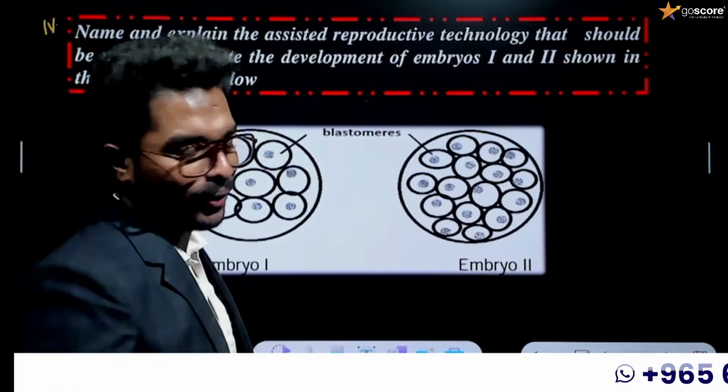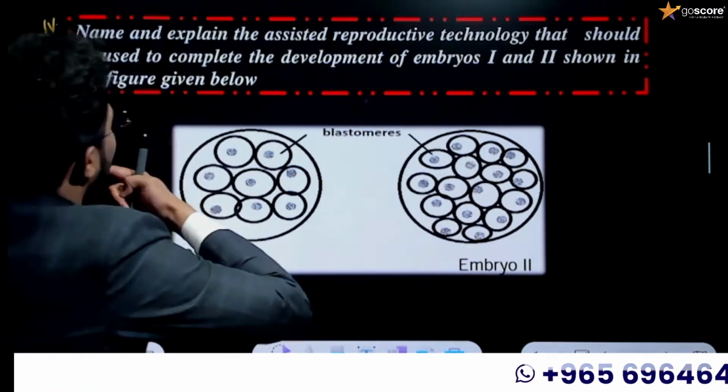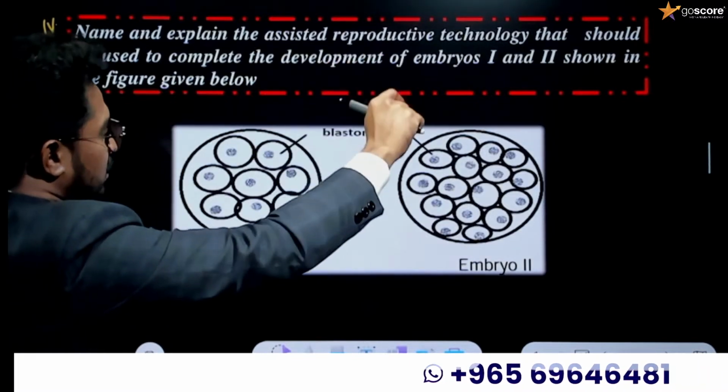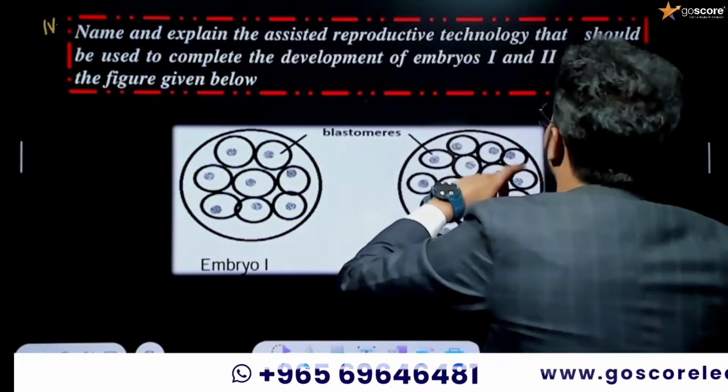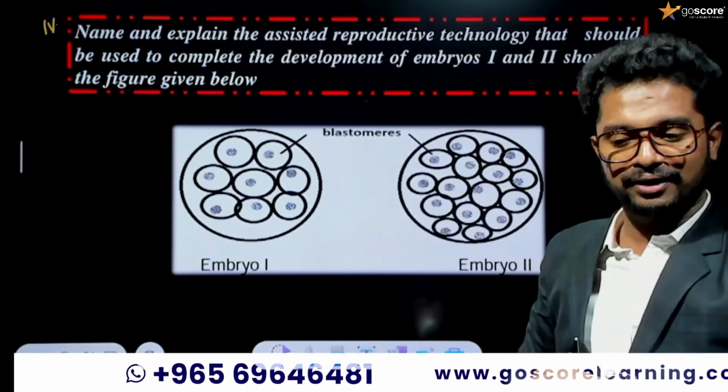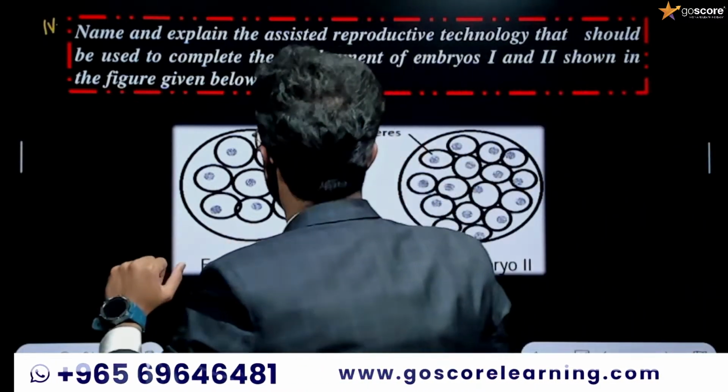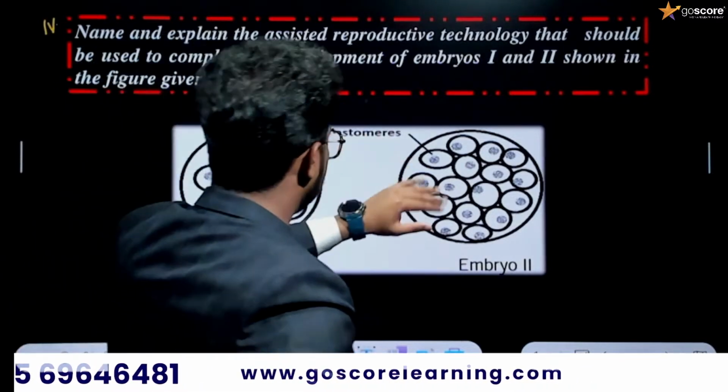Okay, I want to see that question. Yes. Okay. So here: name and explain the assisted reproductive technology that should be used to complete the development of embryo 1 and 2 shown in the figure given below. Okay. Here, that is embryo 1 and embryo 2.